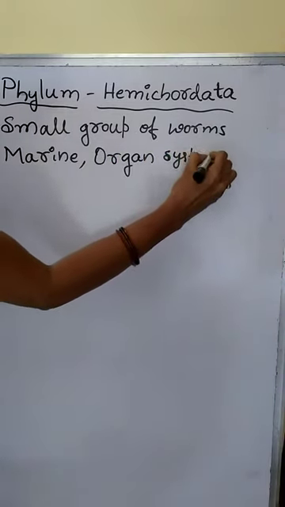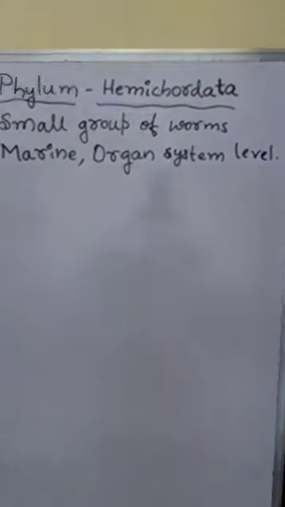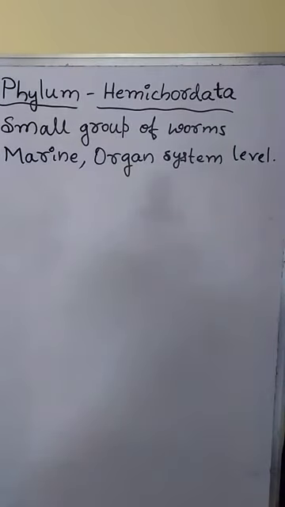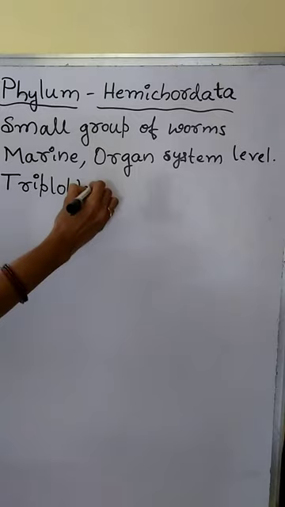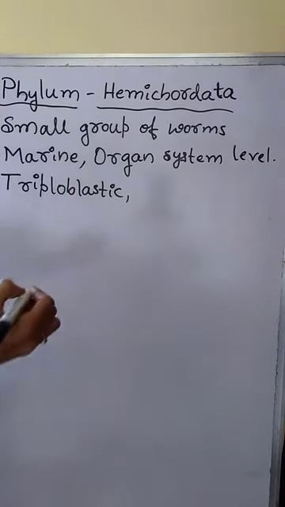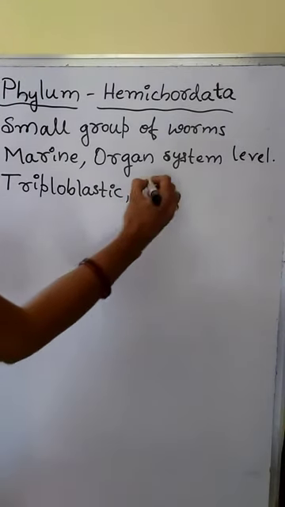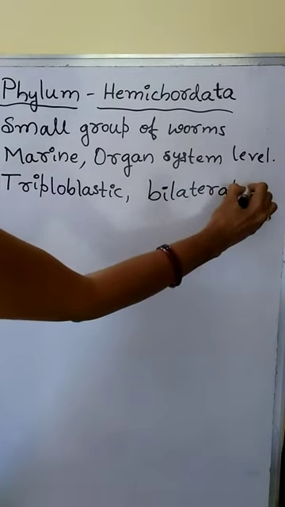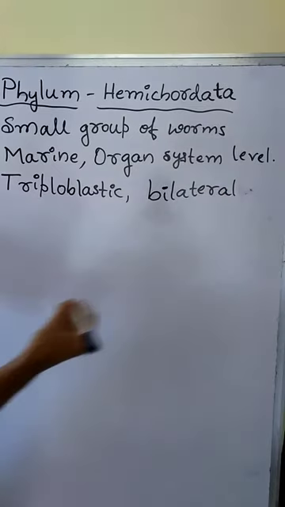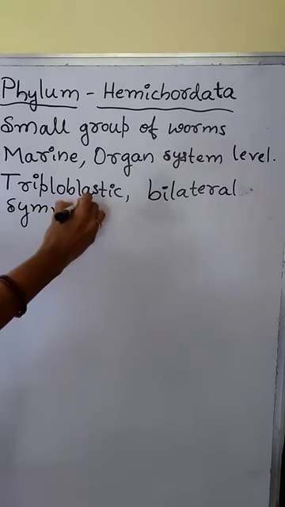They show organ system level of organization, which means organ systems are present in their body. A group of organs forms an organ system. They are triploblastic. Triploblastic means presence of 3 embryonic germ layers: outer ectoderm, middle mesoderm and inner endoderm. They are bilaterally symmetrical. The body can be divided into identical left and right halves only in one plane. That is called bilateral symmetry.